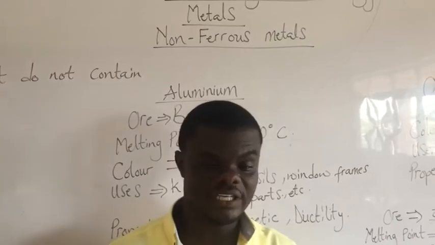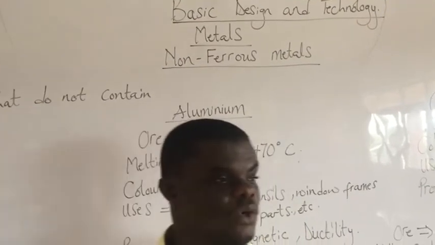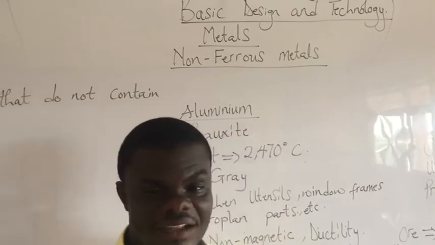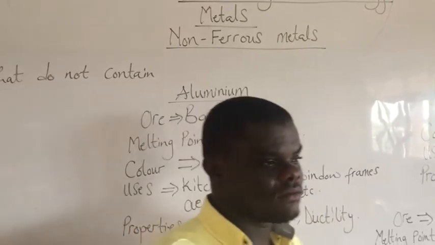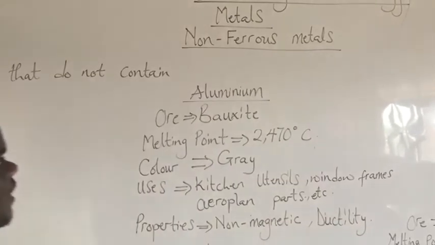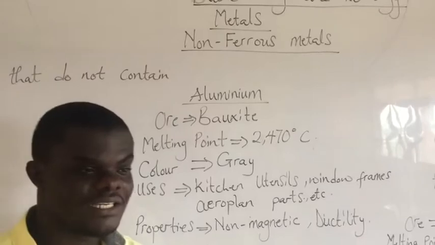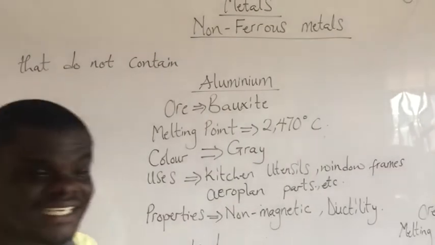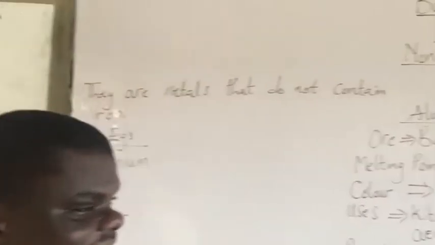Today we are going to do the same thing to non-ferrous metals. We are going to talk about what non-ferrous metals are, then the various types of non-ferrous metals. We are going to talk about them very well. So, with non-ferrous metals, as we said earlier on, they are metals that do not contain iron.